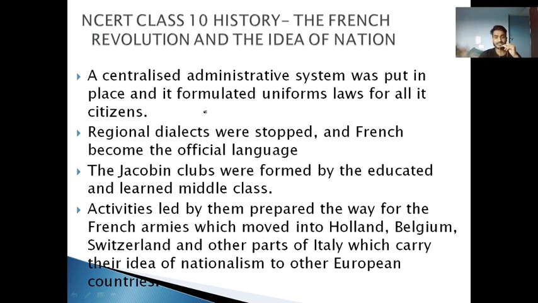A centralized administrative system was put in place, and it formulated uniform law for all its citizens, right? The monarchy was removed, the National Assembly came and held its referendum, right? They voted and made a centralized administrative system, for running the administration and for voting rights. They made a uniform law, according to which terms like active citizens came into existence, right? I hope you remember. Anyway, regional dialects were stopped and French became the official language.